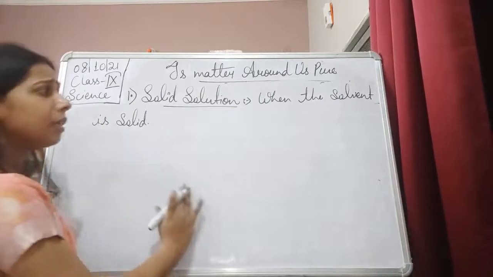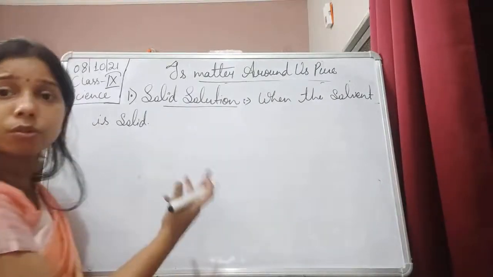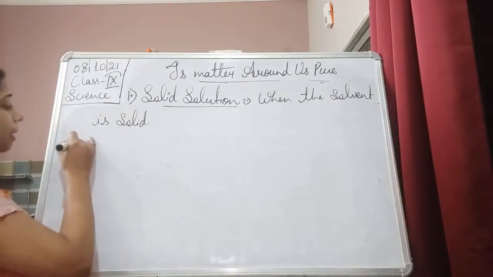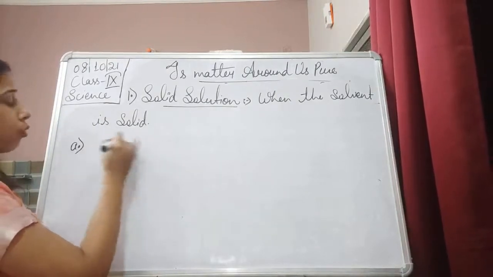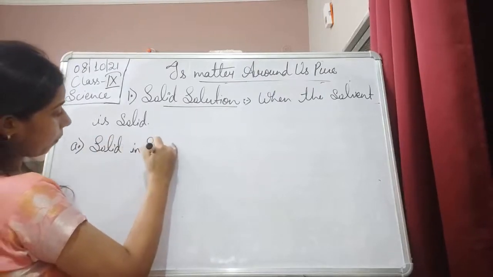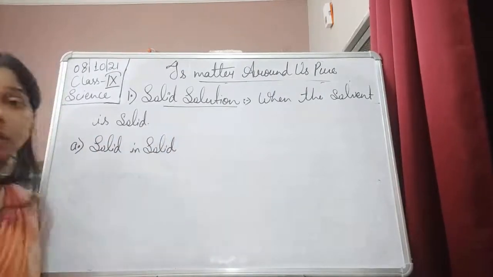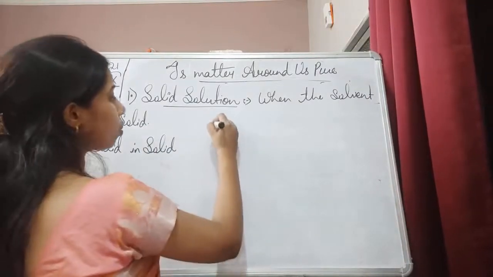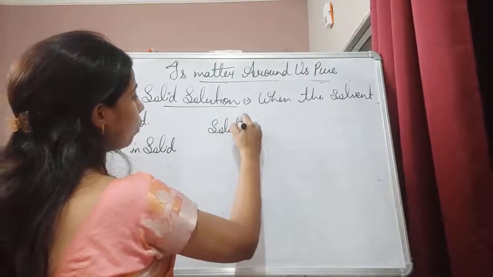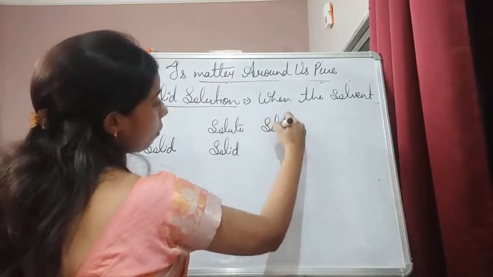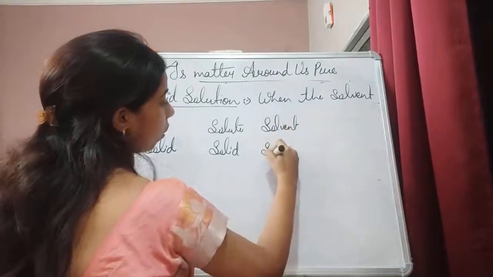Now let us see what the different solutions are that we get with a solid solvent. The first kind of solid solution will be solid in solid. What kind of solute will be there, students? The solute will be solid and the solvent will also be solid.